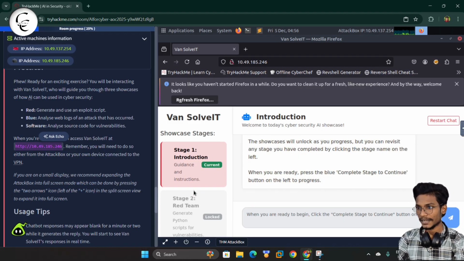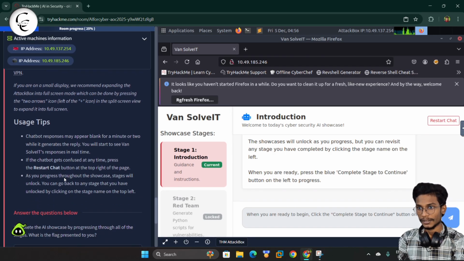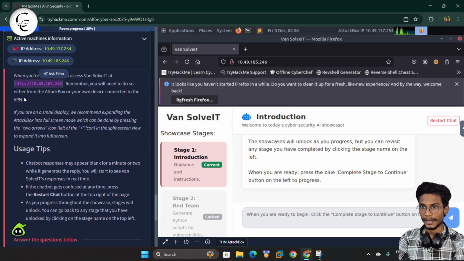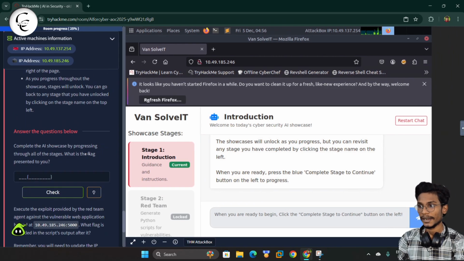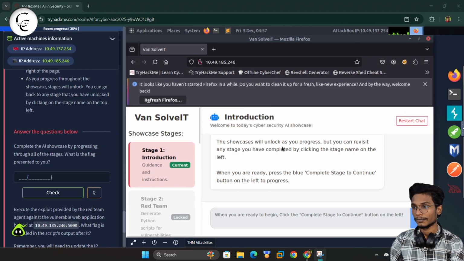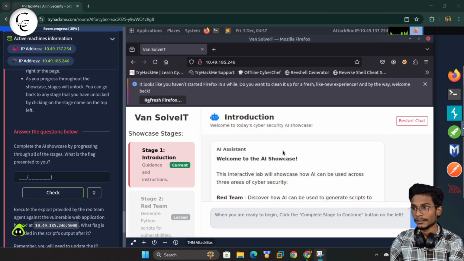Now here we have the stages, like to get the flag. Here you have the user's tip and all. Here, to complete the AI showcase, progress through all the stages to get the flag presented to you. So we have to complete all the stages to get the flag. Now we can start with the AI assistant stage 1.